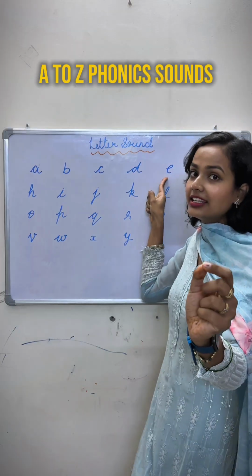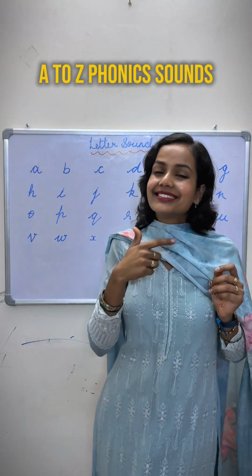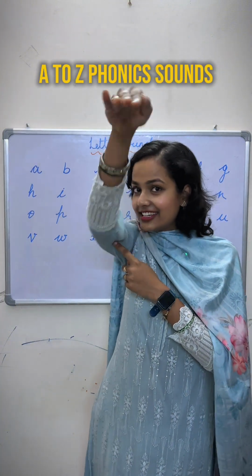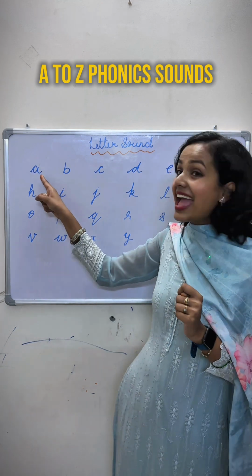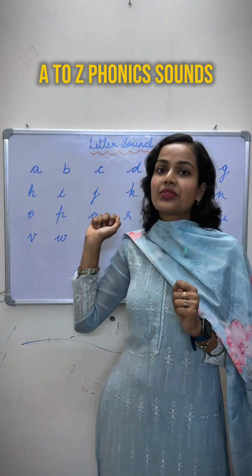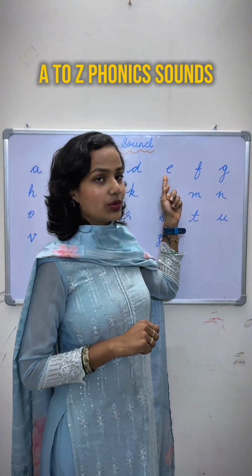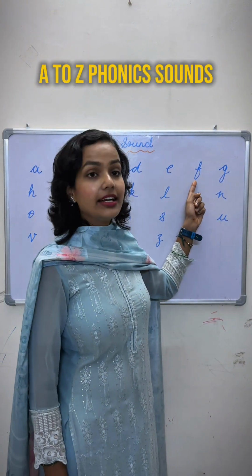The name of this letter is E, and what is the sound? Smiley face. A, elephant. Elephant. अभी आप कंफ्यूज मत होइएगा A and A में. Okay. The sound of this letter is A. Elephant. Okay. The next letter is F, and the sound of this letter is